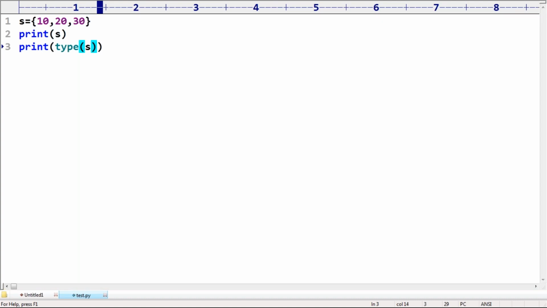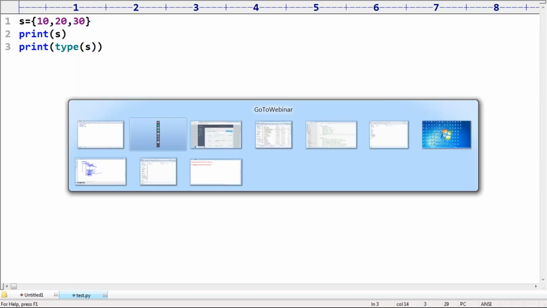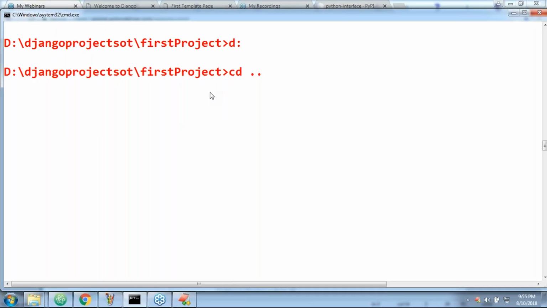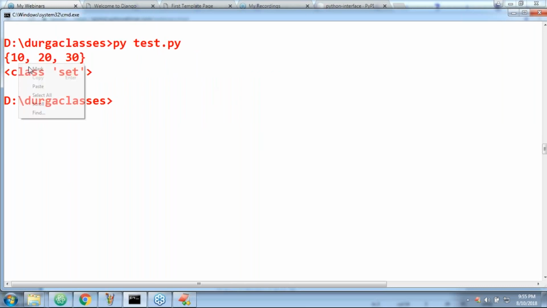What's the type of s? Have a look. The output by default is 10, 20, 30, and the type is set.